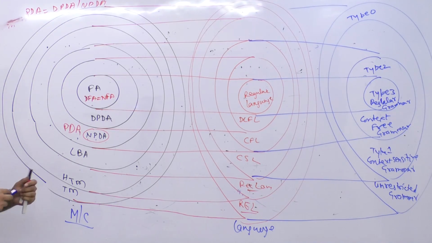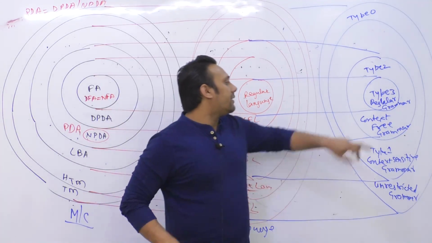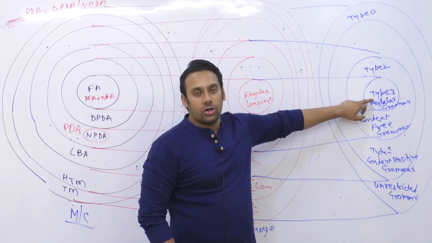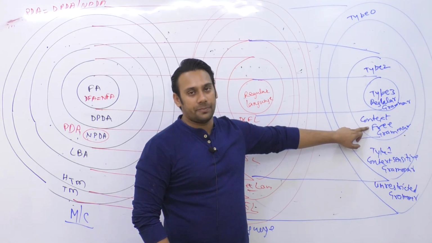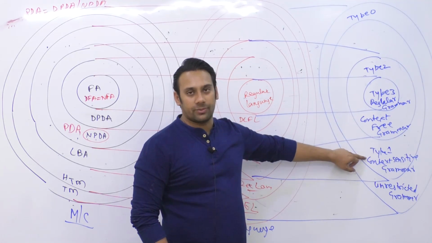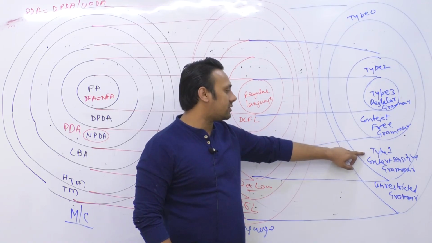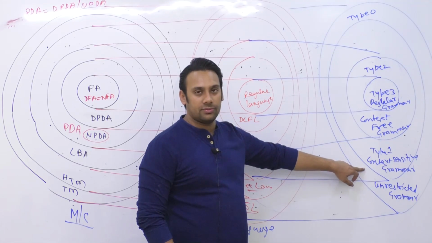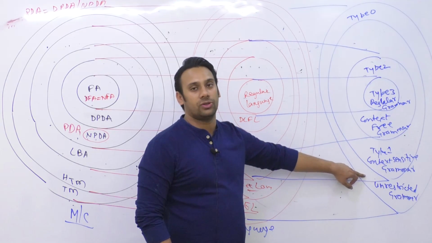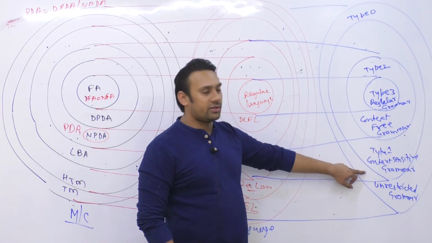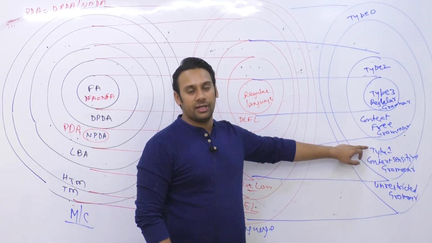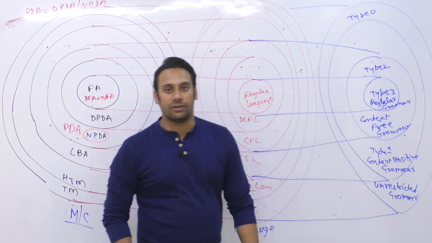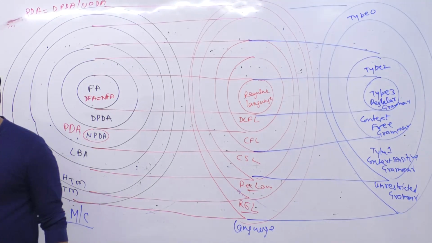Fine. So what I mean to say by this is, every type 3 grammar is also type 2. यानी कि जितनी भी regular grammar है, all these regular grammars are also context free grammar. Every type 2 grammar is also type 1. That means all context free grammar is also context sensitive. Every type 1 grammar is also type 0 grammar. That means all context sensitive grammar is also unrestricted grammar. But every unrestricted grammar is not context sensitive grammar. Every context sensitive grammar is not context free grammar, and every context free grammar is also not regular grammar. तो सभी context free grammar जो है वो regular नहीं है.